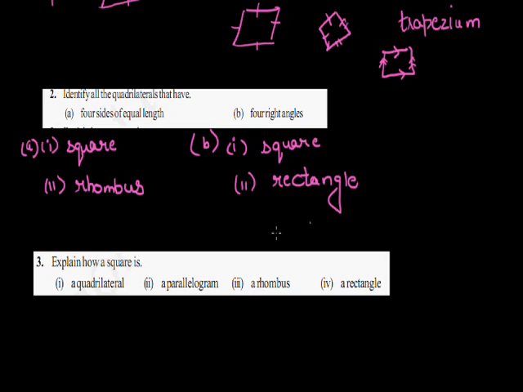Okay, come to the third question. Explain how a square is a quadrilateral. So how is a square a quadrilateral? It is a four-sided figure.